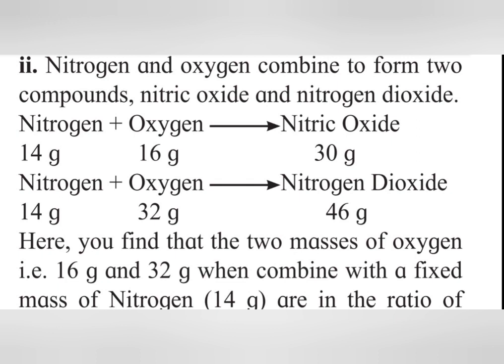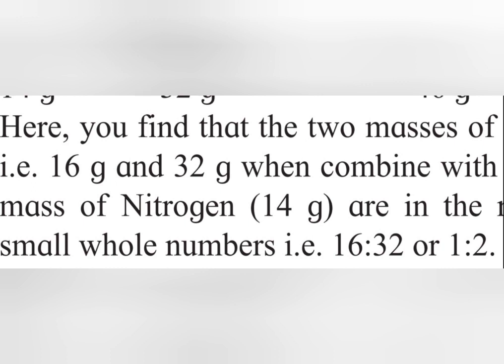Here we find that the two masses of oxygen, 16 gram and 32 gram, when combined with a fixed mass of nitrogen, 14 gram, are in the ratio of small whole numbers, 16:32 or 1:2. Like this we can explain the law of multiple proportions, which was proposed by John Dalton.